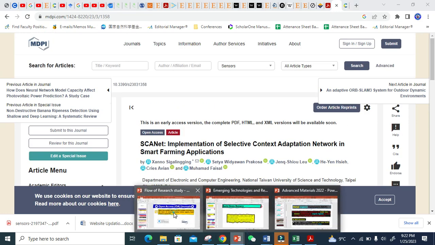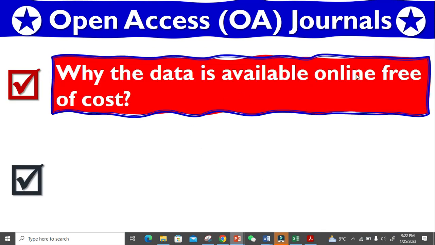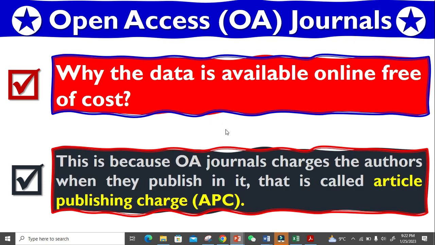Now let's go back to our topic: why is the data available online free of cost? Why do these open access journals provide the data free of cost? The answer is very, very simple. Because they charge the authors, those researchers who want to publish in an open access journal. They take some money from them. The money may be paid by the authors, or by the organization, like in the case of Pakistan, our Higher Education Commission, or from some other funding agencies, right? So they basically pay that publisher.